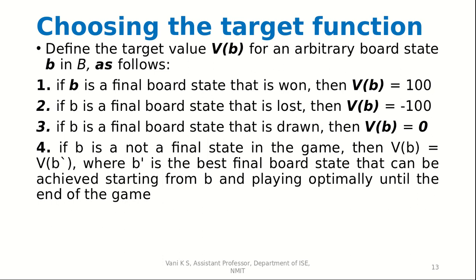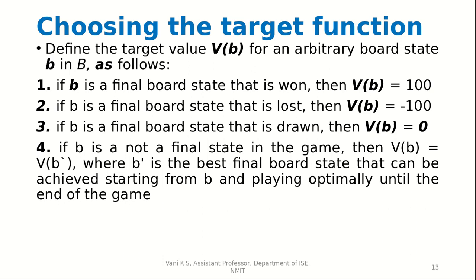So in a final state in which we have won, the v of b will be 100. If b is the final state in which we have lost, the v of b can be minus 100. If the game has been drawn, then v of b can be 0. So if b is not a final state in the game, then v of b is equal to v of b dash, where b dash is the best final board state that can be achieved starting from b and playing optimally until the end of the game.